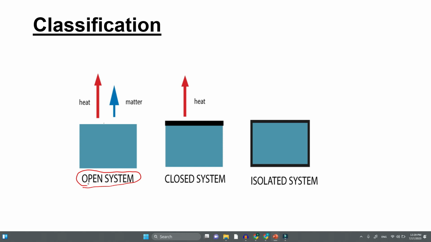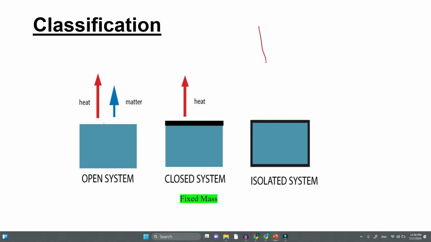Okay, so in an open system, here this is our system. This is the region under study maybe. Open system means there is an exchange of matter. That means mass can escape from the system to outside, also mass can come in, and also the heat energy can be exchanged. Heat can flow in or out. So that is an open system.